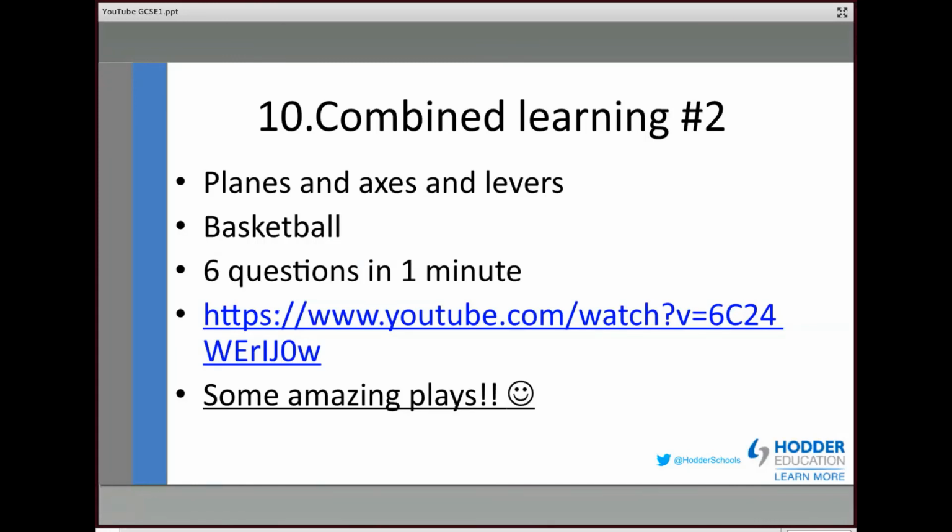This time we're using the concept of basketball, and there's some fantastic basketball to watch in there, and even the students that are not involved in watching basketball very much should enjoy the clip for the simple fact there are some amazing plays, like it says on the slide. Now what you've got is you've got this concept here. Again, we wanted to try and give them some challenge. These guys are PE students, they like competition and they like challenge. This idea of can you complete, even if it's verbally, 6 questions in 1 minute.